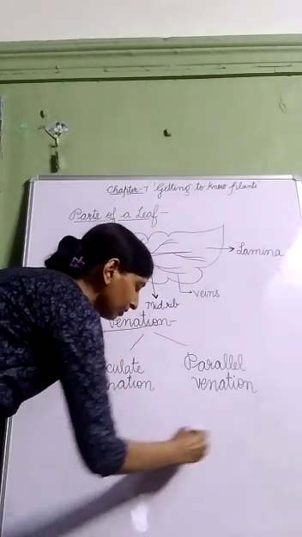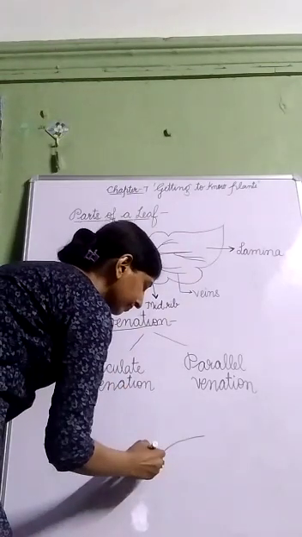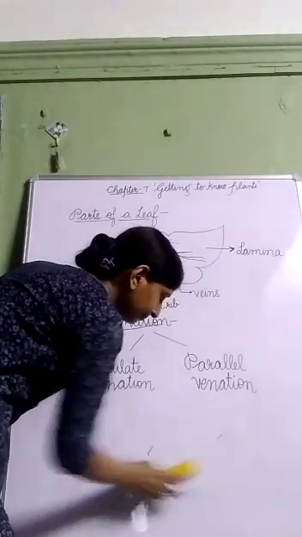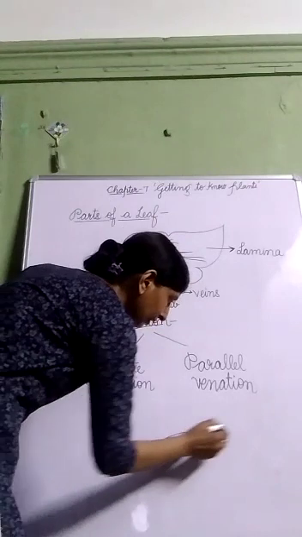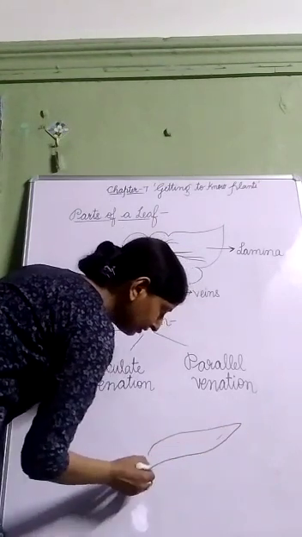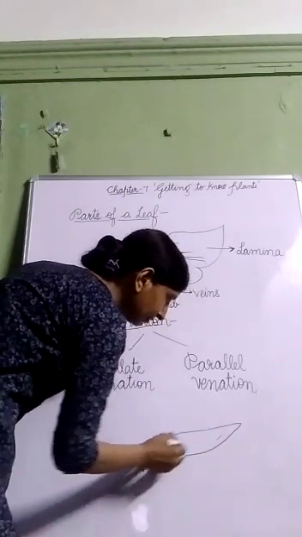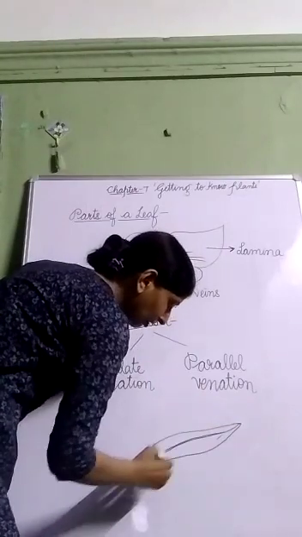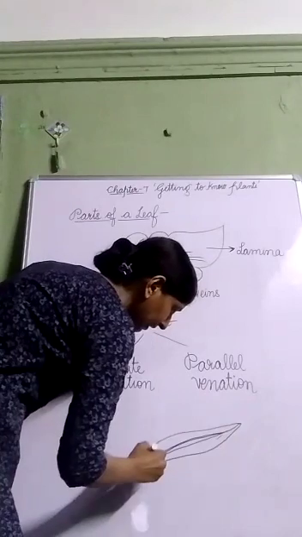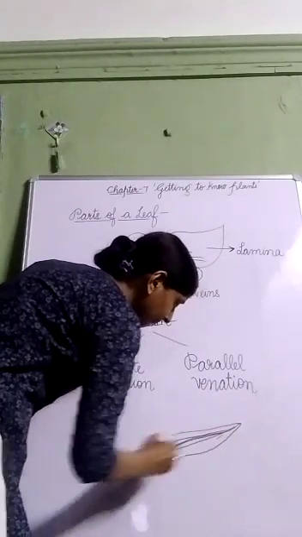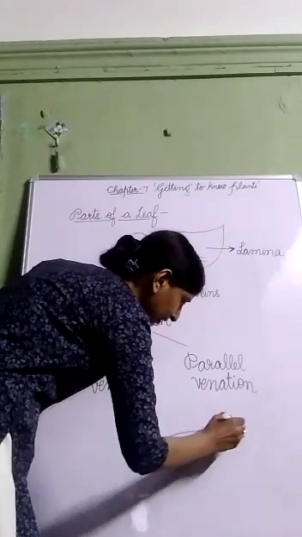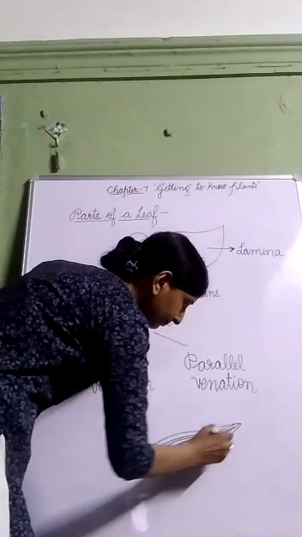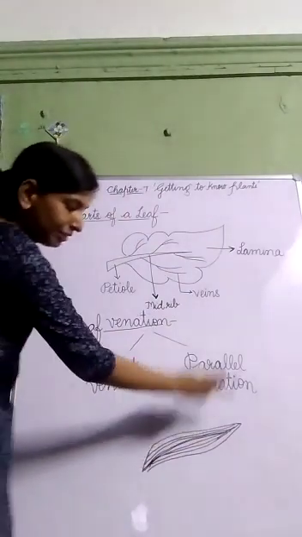Now let's talk about parallel venation. So in grasses, the leaves of the grass, what you will find is that on the leaves of the grass and other plants belonging to the grass family like wheat, rice, maize, bajra, veins are parallel to each other.